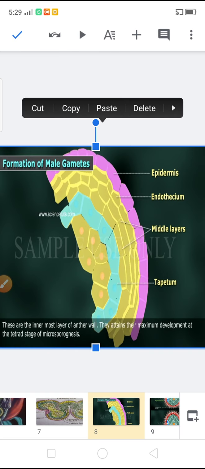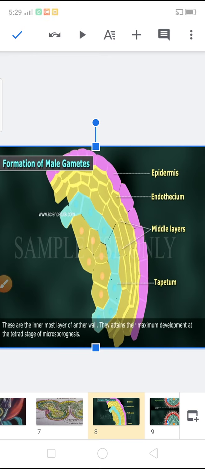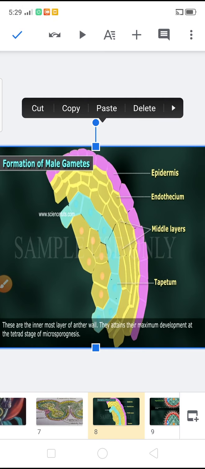Next, secretory or granular tapetum. Secretory tapetal cells develop from matured cells of tapetum. In many dicotyledons and higher monocotyledons, we can see secretory or granular tapetum.